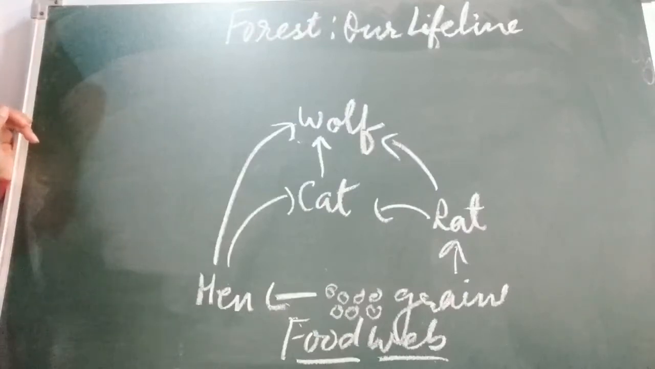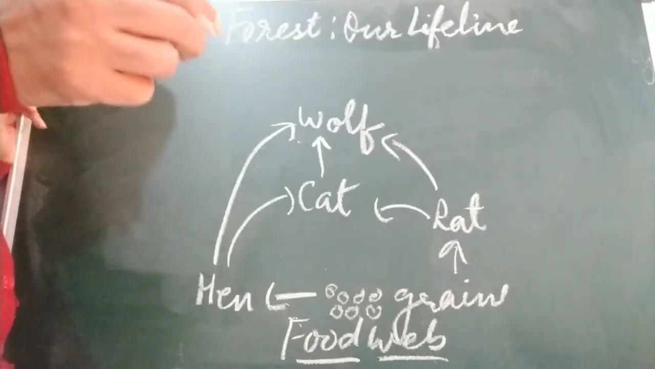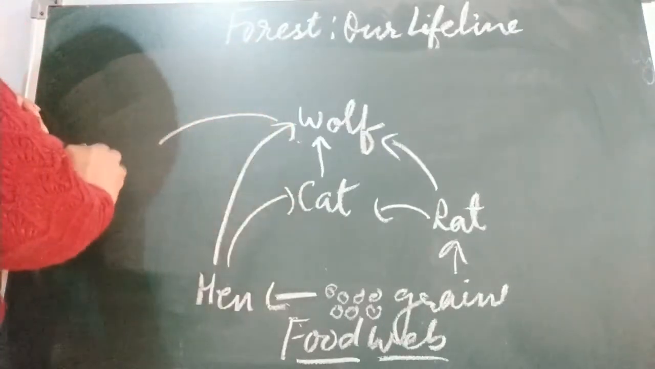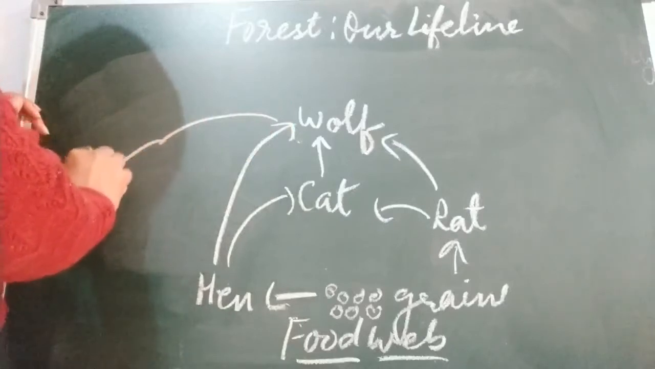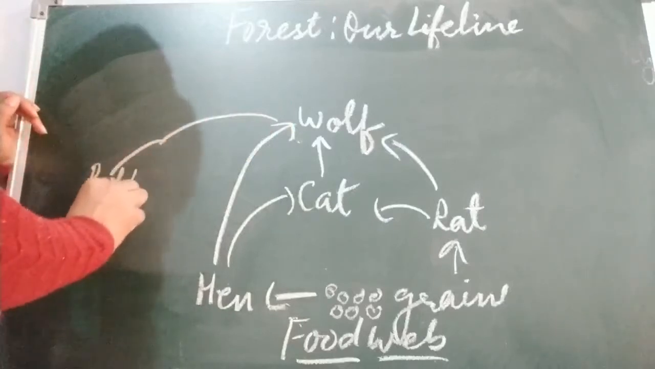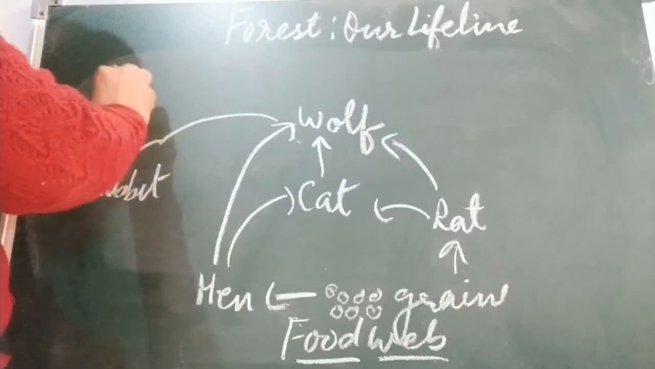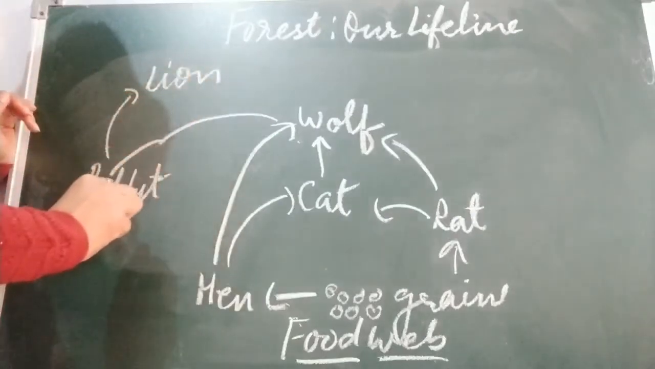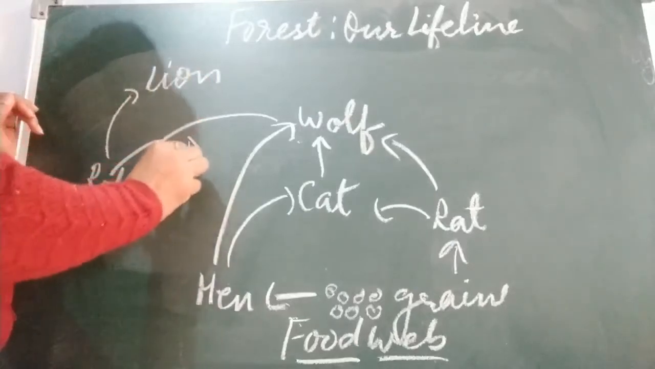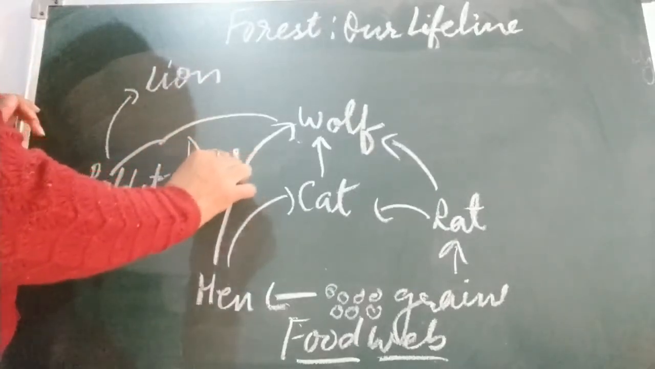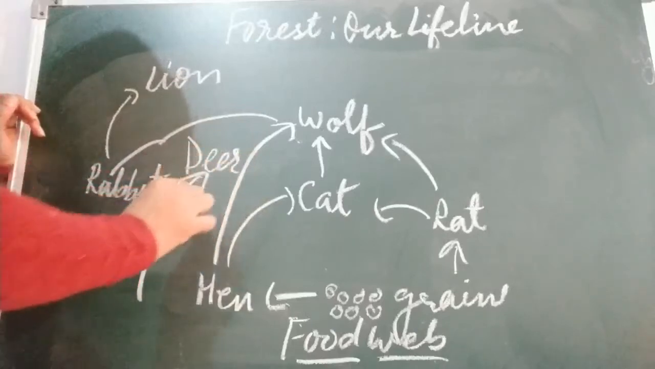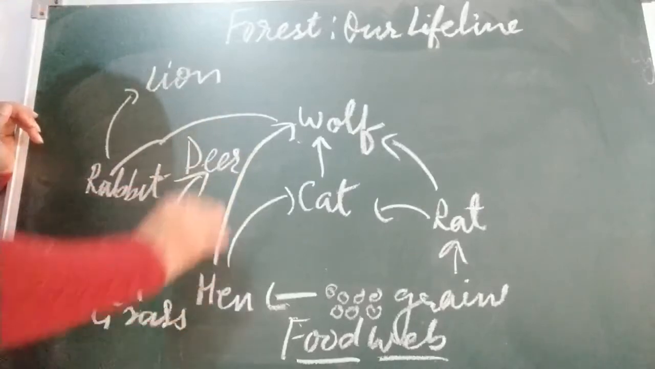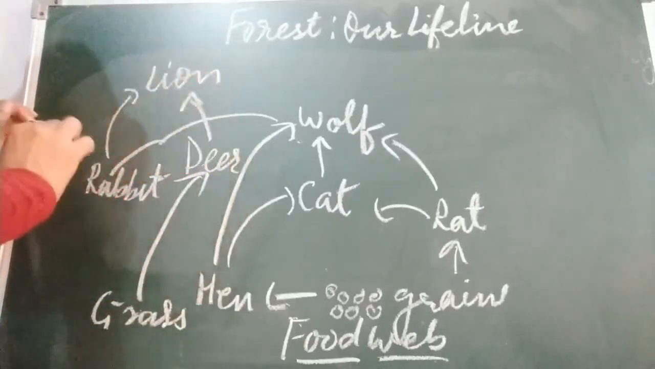Just you children see frog. A wolf is eating rabbit also. Wolf is eating rabbit. Rabbit is also eaten by lion. Just you see all are interconnected. Deer. Deer is eating grass. Deer is eaten by lion.